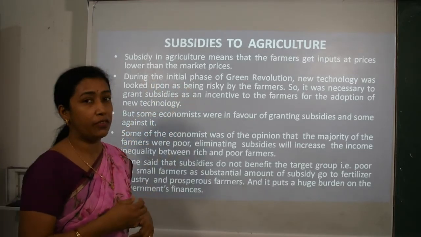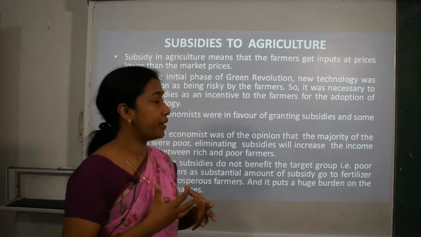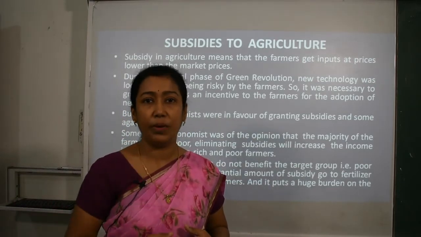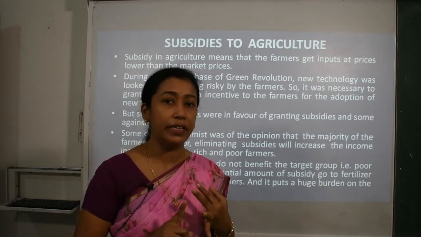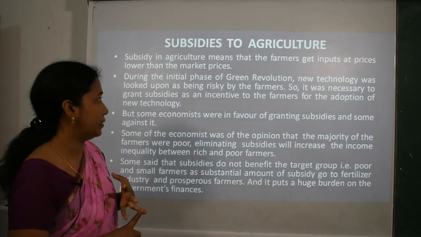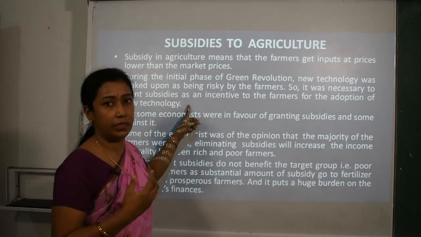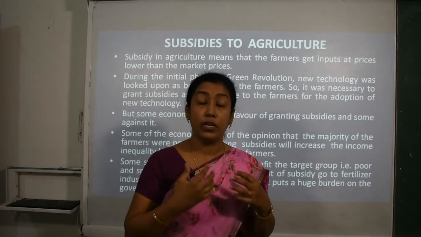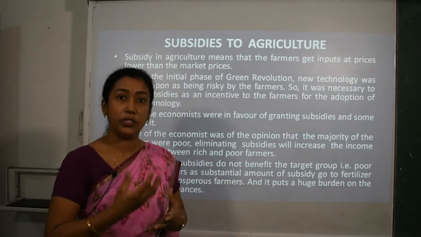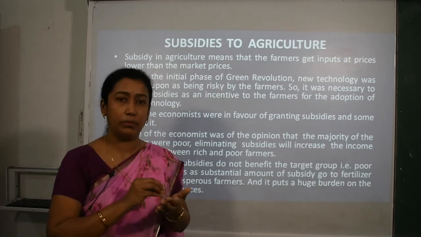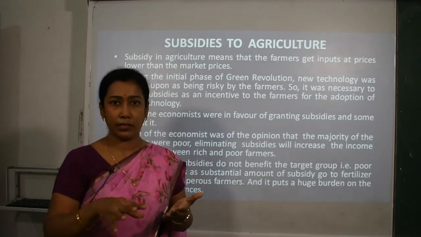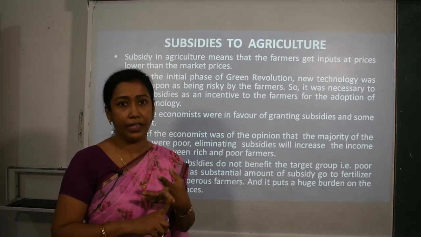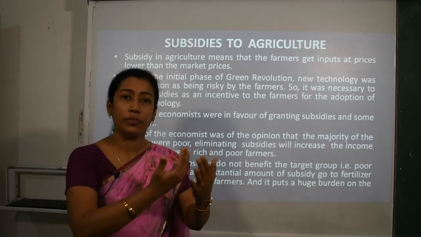During the initial phase of the green revolution, this new technology was looked upon as very risky. Why? Because it requires two major things, that is reliable irrigation facilities and use of chemical fertilizers. But it was necessary to grant subsidies. The lower income group, the poor or small farmers, needed some money for purchasing high yielding variety seeds, chemical fertilizers and proper irrigation facilities. So they required help from the government.